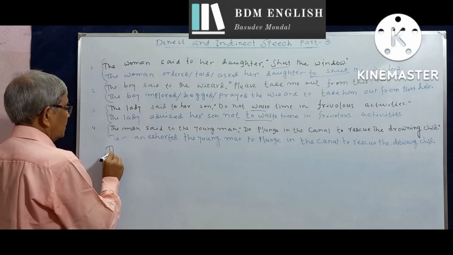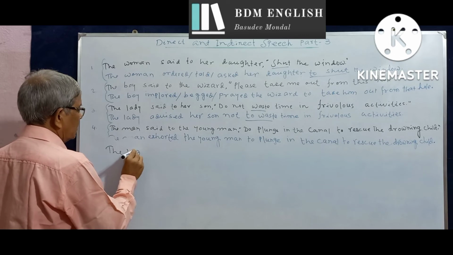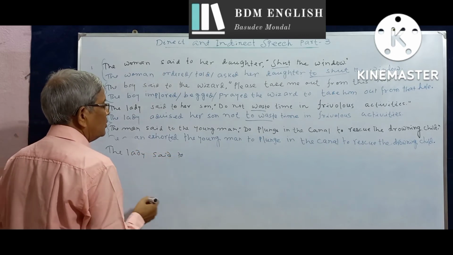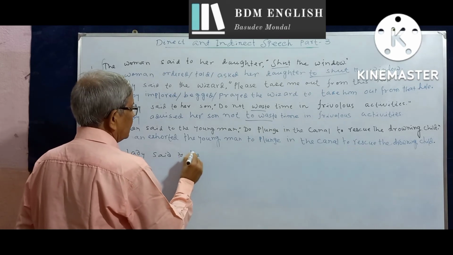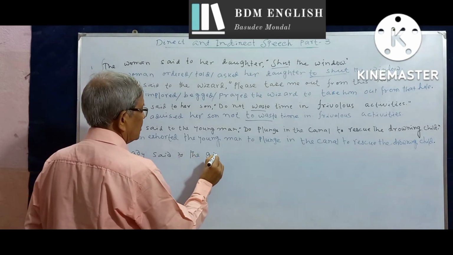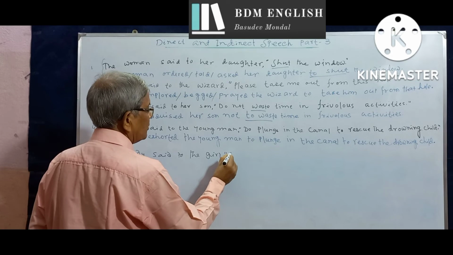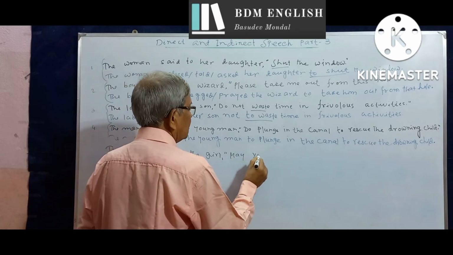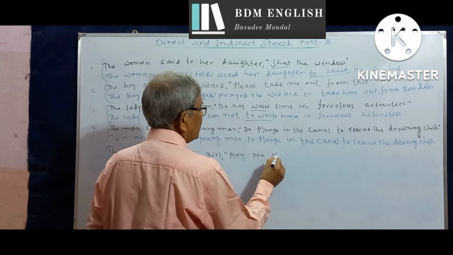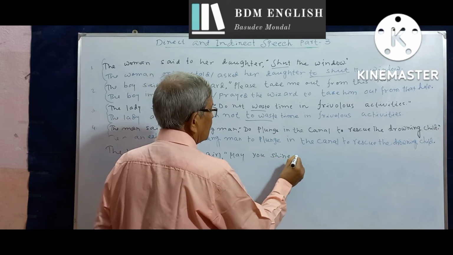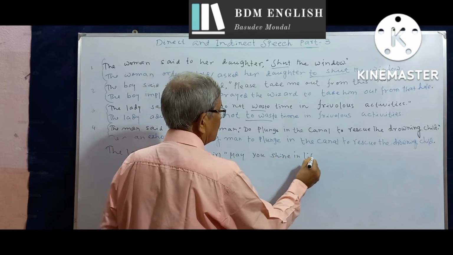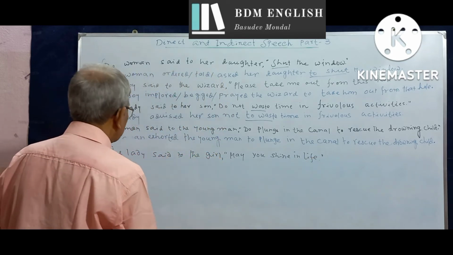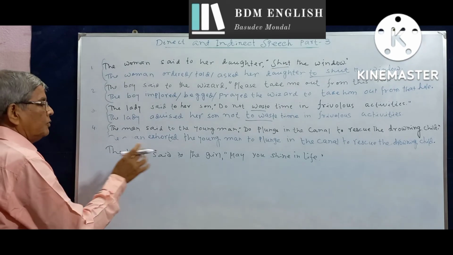The lady said to the girl, "May you shine in life!" It is a wish of the lady for the girl.